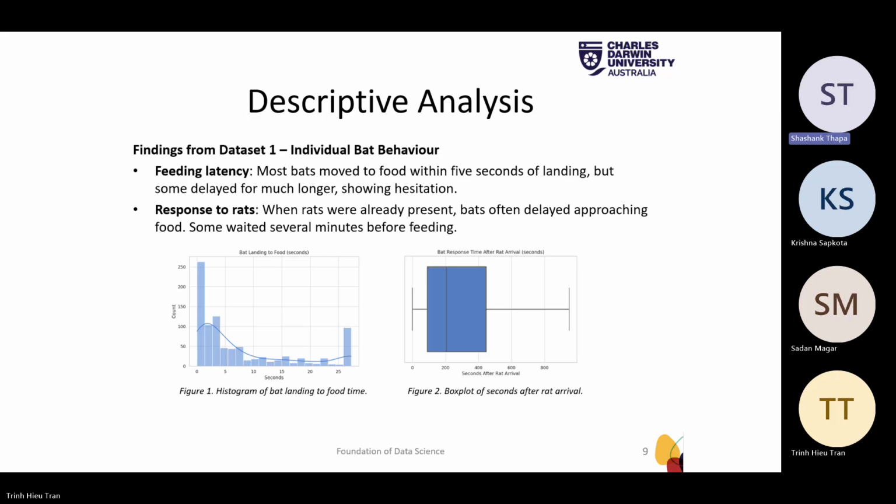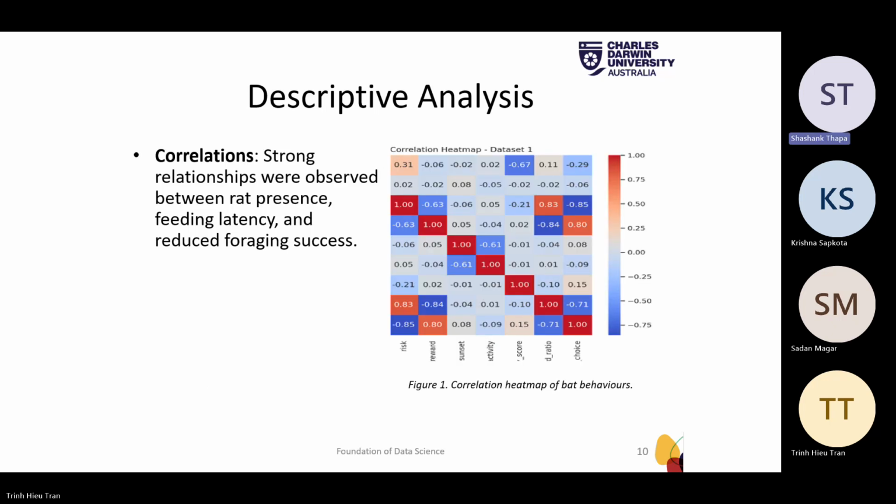hesitation. And from figure 2, when rats were already present, bats often delayed approaching food, some waited several minutes before feeding. So the correlation between them: a strong relationship was observed between rat presence, feeding latency, and reduced foraging success. Next.